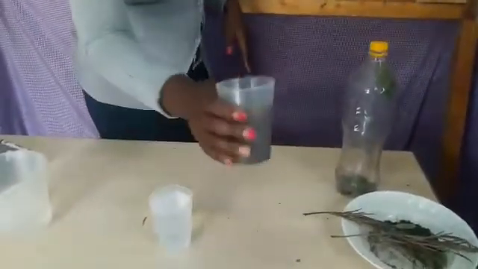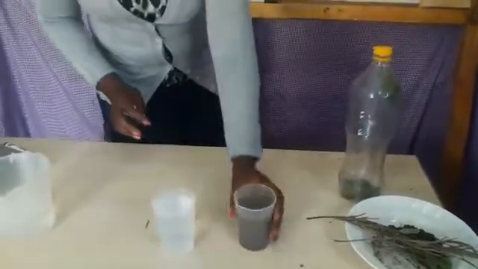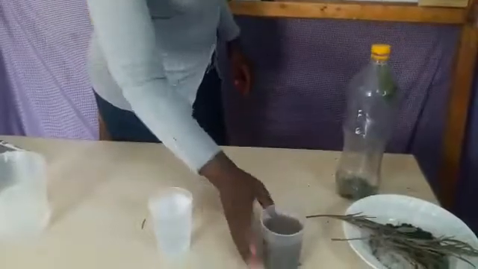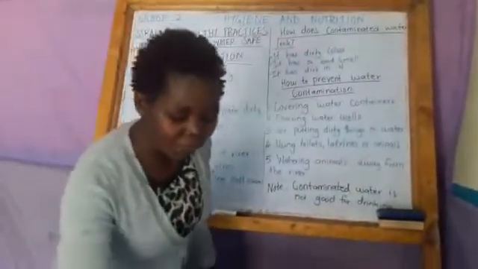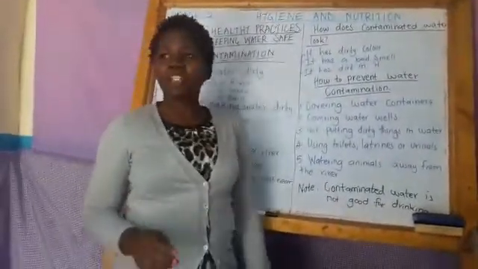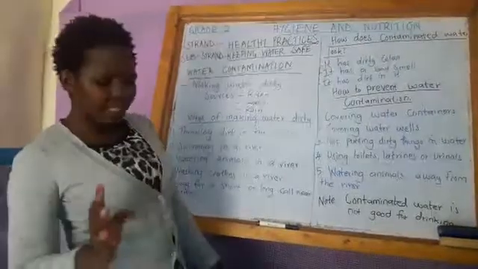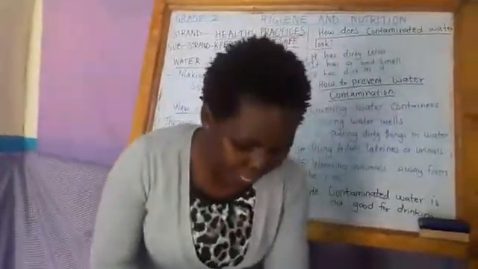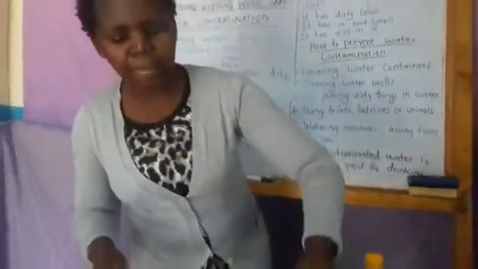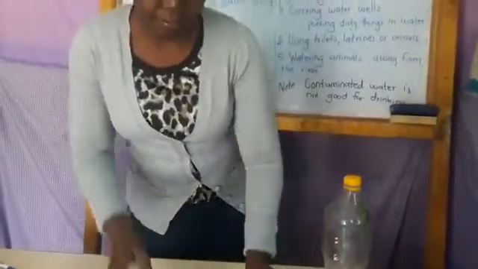This water looks dirty. So contaminated water looks dirty. Number 2, when you smell contaminated water, it has a bad smell, and then it has dirt inside it. When you look at it, you will see some dirt inside it.